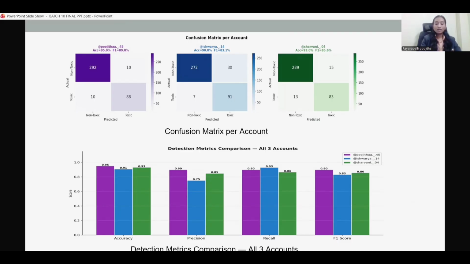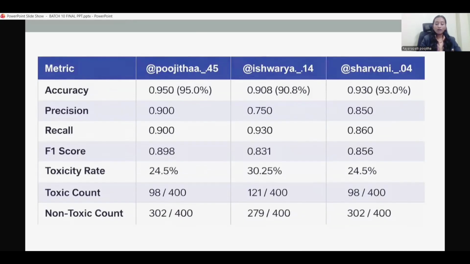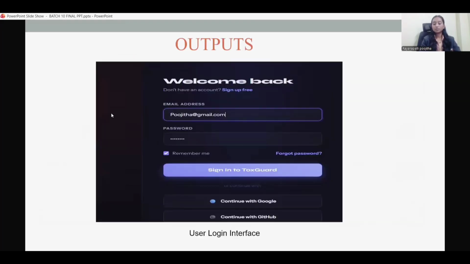Overall, these graphs clearly show the CNN model is performing effectively in detecting toxic comments. Here you can see the metrics: accuracy, precision, recall, F1 score, toxicity rate, toxic count, and non-toxic count we have detected with the help of the dataset.